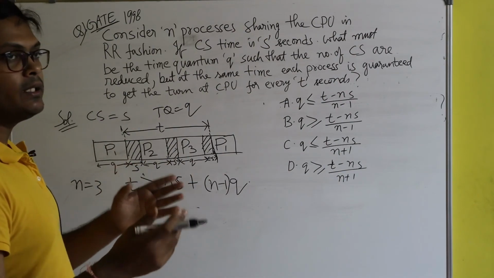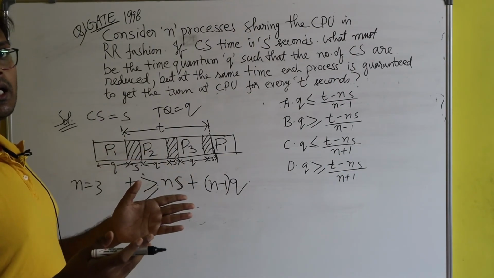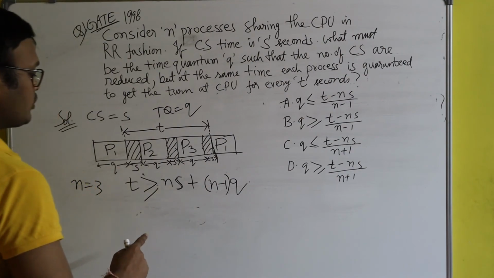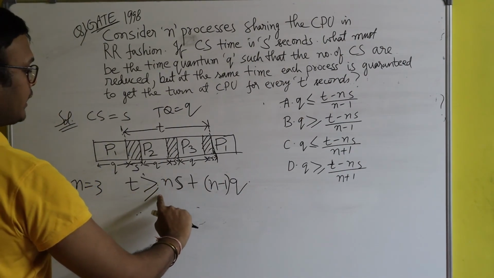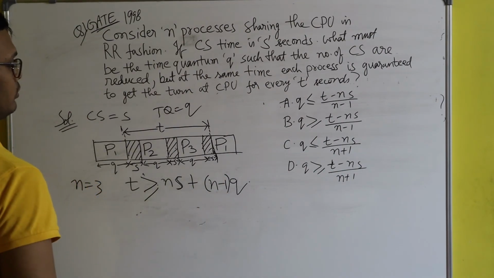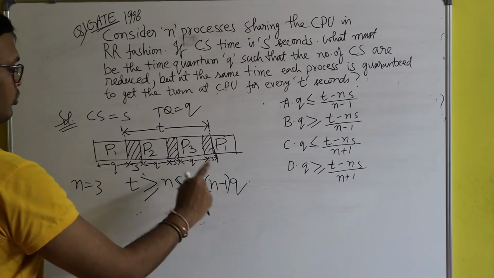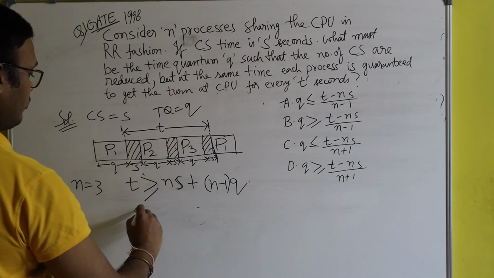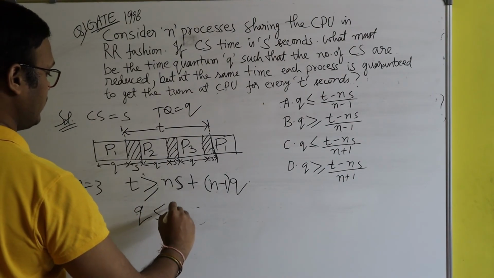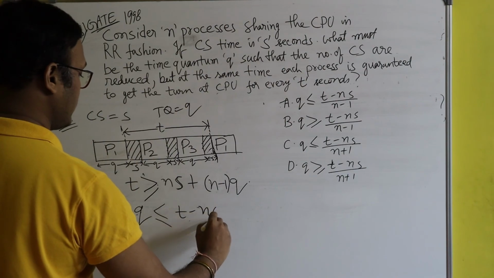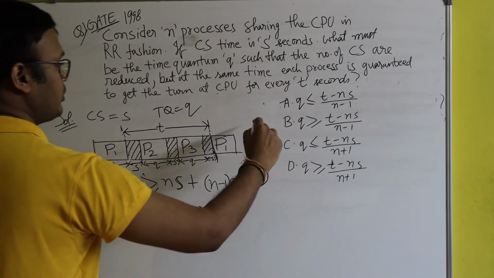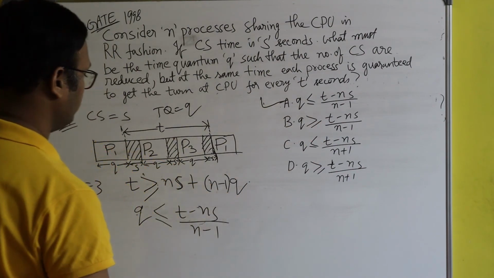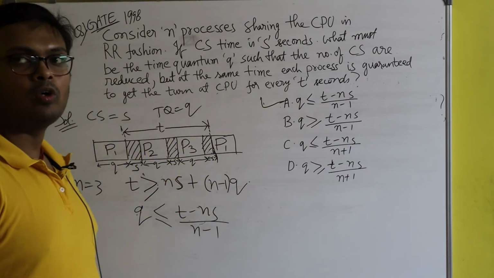Some processes may execute for less than their time quantum. That's why I have written here t is greater than or equal to this one. So from here you can find out the value of Q: Q is less than or equal to (t minus ns) by (n minus 1). So option A is correct. I hope you got it. Thank you.